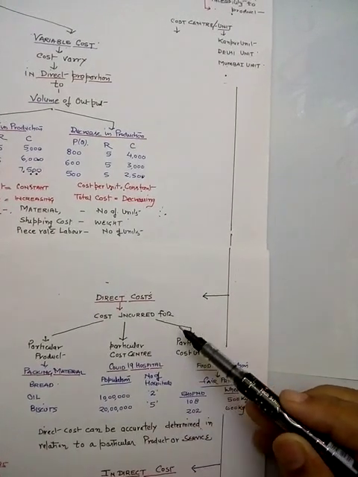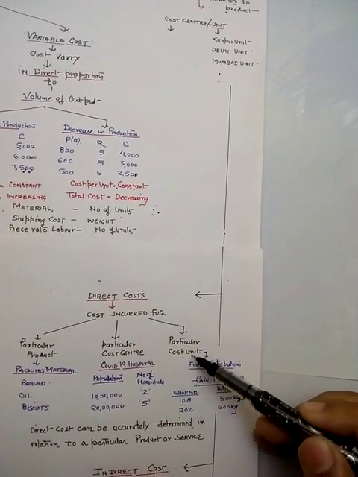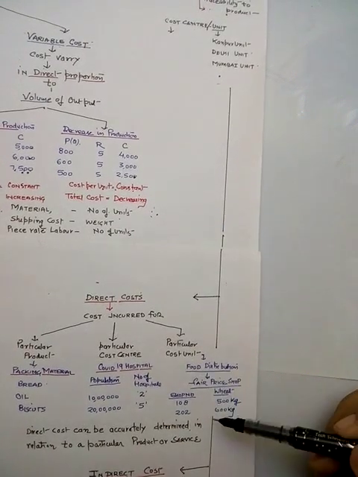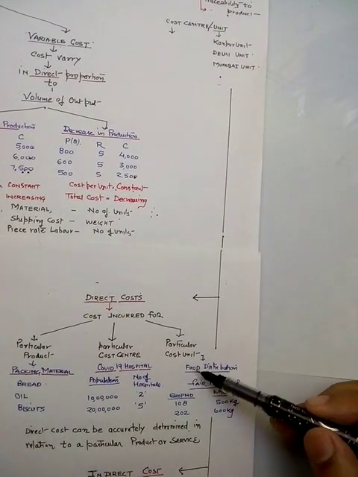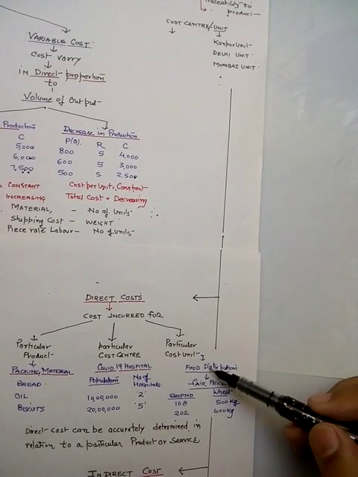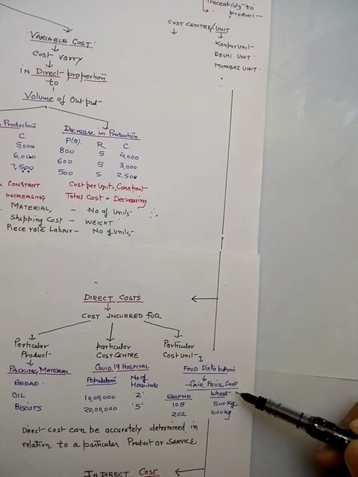Now another type of direct cost depends upon the cost unit. We are taking an example of a cost unit, the food distribution. Foods are distributed by fair price shops, that is, ration shops.